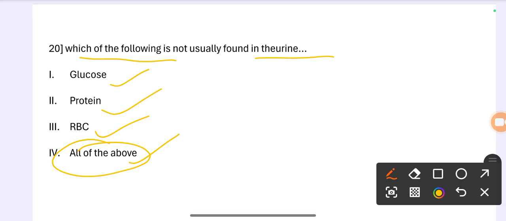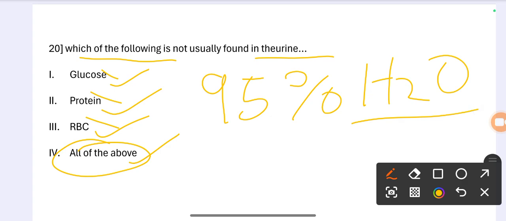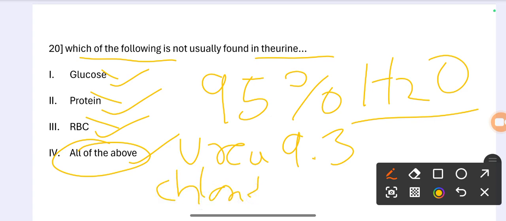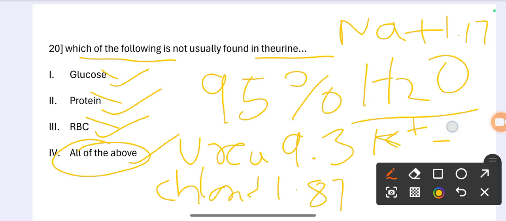Glucose, protein and red blood cells are not normally found in urine. Urine is an aqueous solution of greater than 95% water, and the remaining constituents in order of decreasing concentration are urea, chloride at 1.87, sodium at 1.17, and potassium at 0.750. So the correct answer is all of the above.